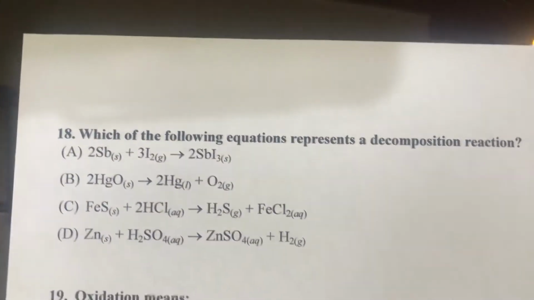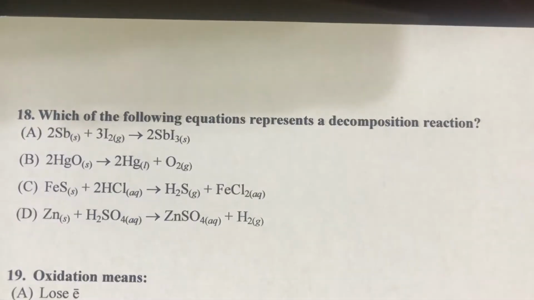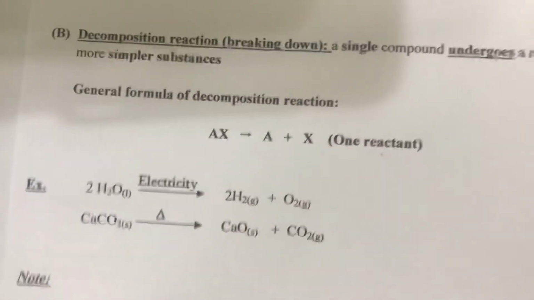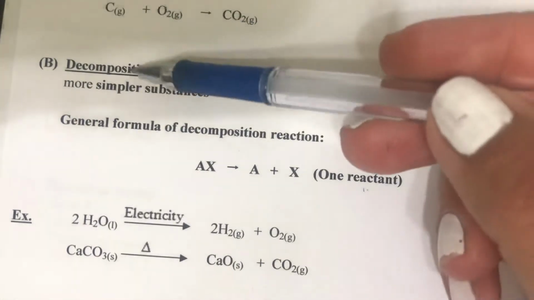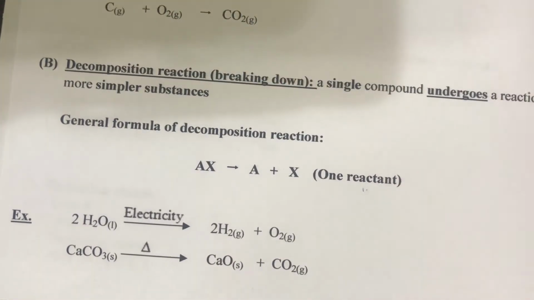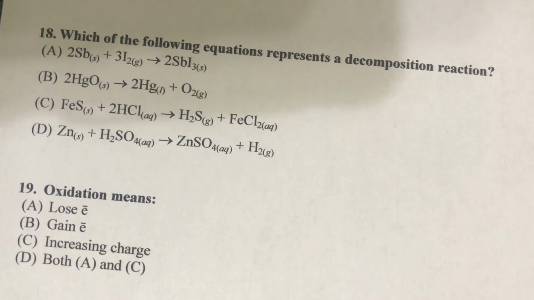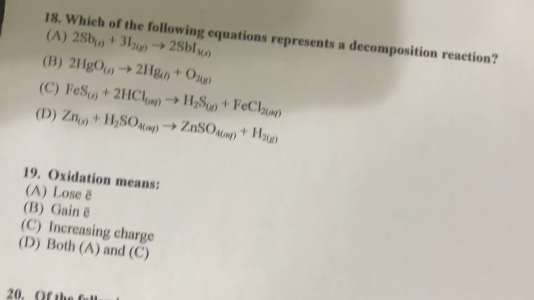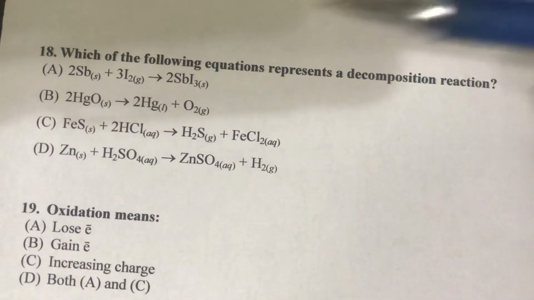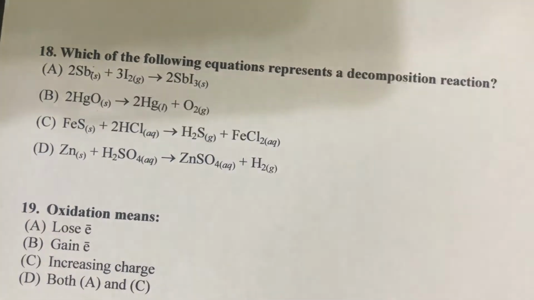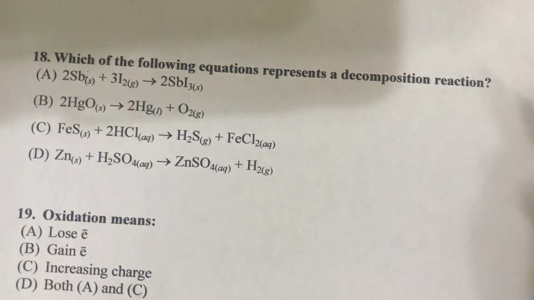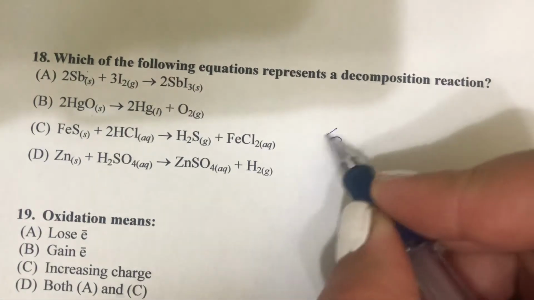Question 18. Which of the following equations represent a decomposition reaction? What is the general formula for decomposition reactions? One reactant. So here you have to find which equation contains one reactant. So here 2 reactants and here 1 reactant. So the correct answer is B.